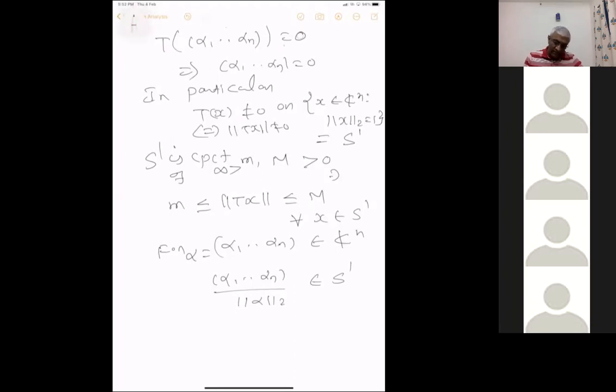Then T of x, you just apply this to T of x.